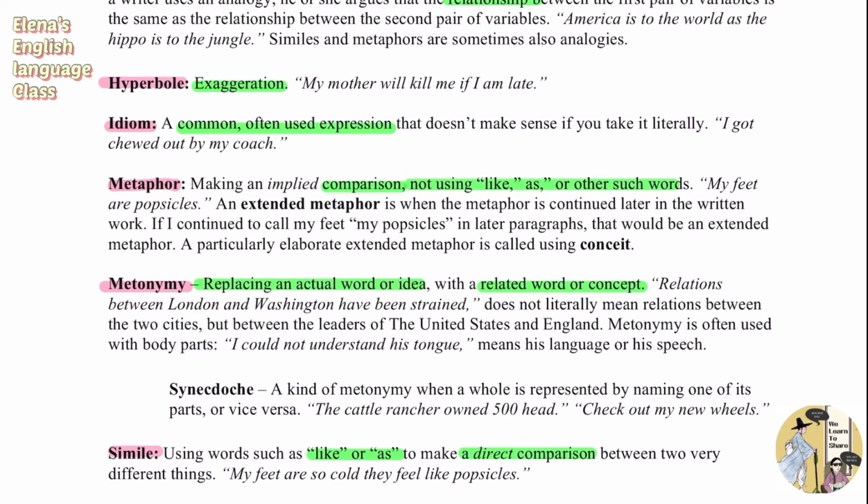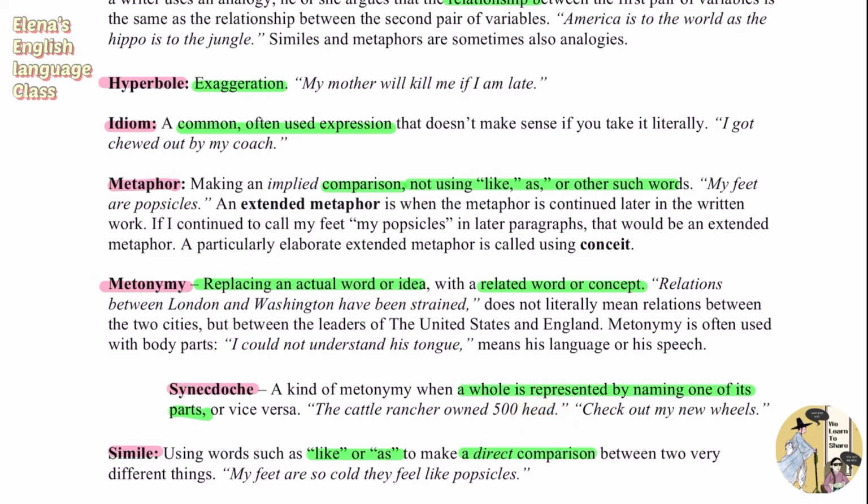And also, a kind of metonymy you're going to see is synecdoche, which is a kind of metonymy when the whole is represented by naming one of its parts or vice versa. So you could say that the cattle rancher owned 500 head. Okay, if you say that he owned 500 head, a head would be a part of the cattle that the cattle rancher owns, right? So a head was used to represent the cattle that the rancher had, and the head is like the component, the part of a cattle.